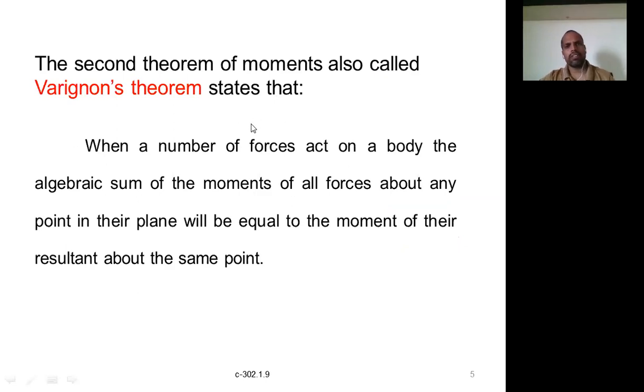In some cases we have a system of forces, where all these forces can be replaced by a single force that we call the resultant. When a system of forces is acting, the single force which replaces all the forces without changing their effect is called the resultant. Varignon's theorem relates to both the resultant and the system of forces. I will read out what it states.